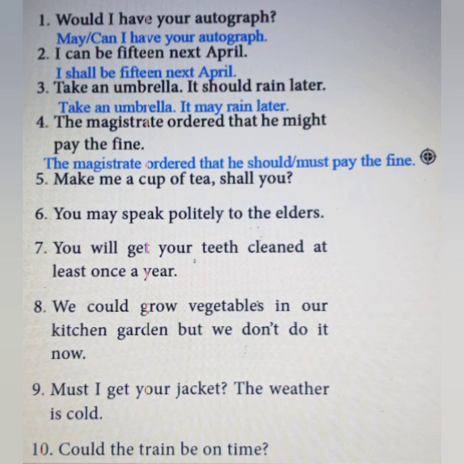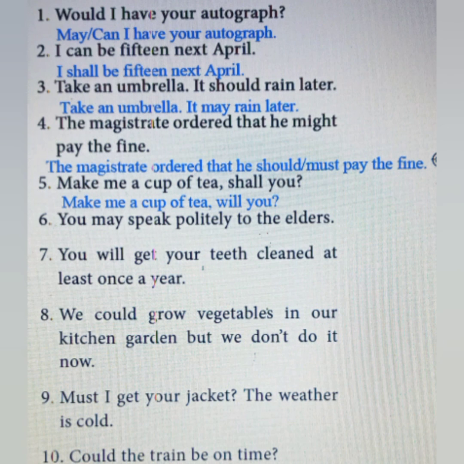Make me a cup of tea, shall you? Generally, we use the word shall with the first person, so we can use the word will instead of shall. Here it is a note to the 10th class children. Will you is a question tag, so we should use the question mark at the end of the question tag. You may speak politely to the elders.